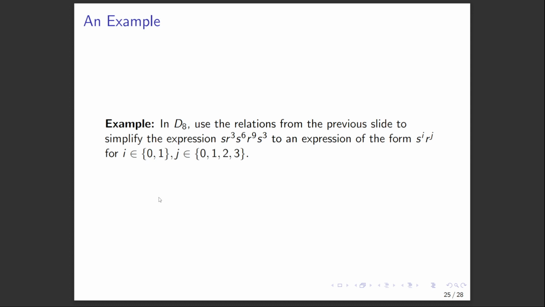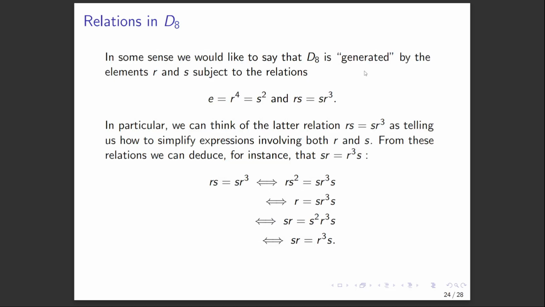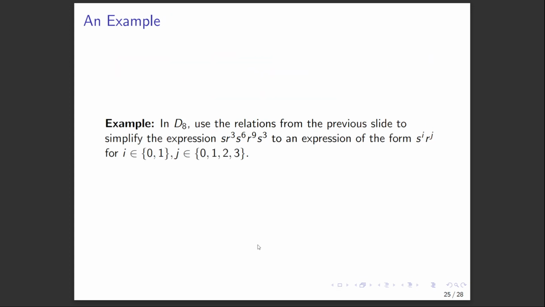What I want the viewer to try and do is simplify this to an expression of the form S to the i, R to the j, for some i between 0 and 1, and some j between 0 and 3. So pause the video and try to simplify this using just these two relations, and I guess this one if you want, since we did derive that. Pause it and give it a shot.